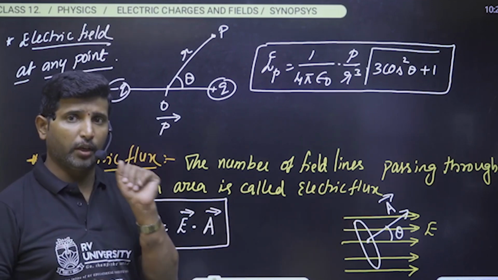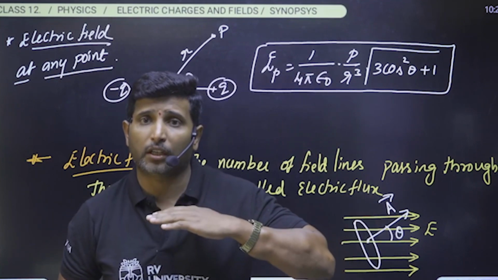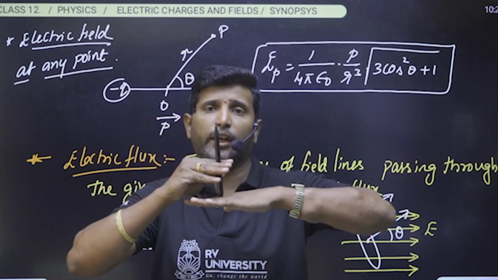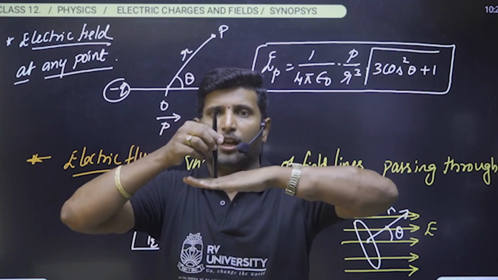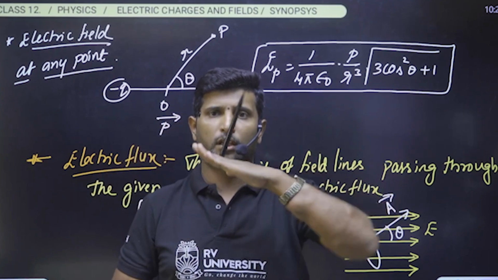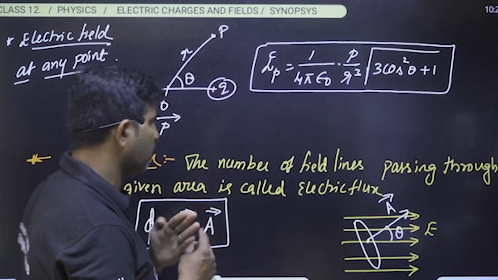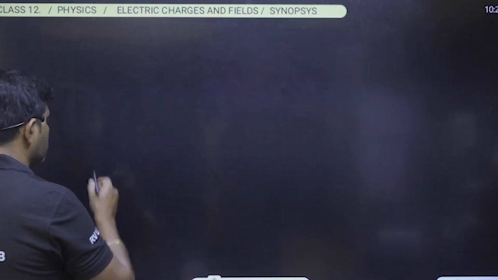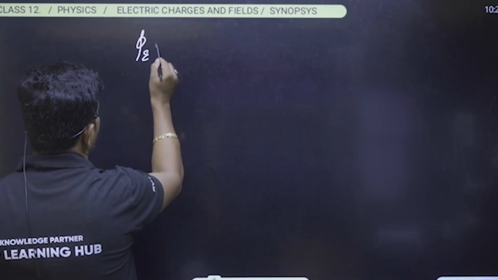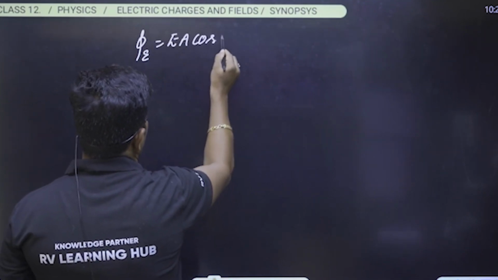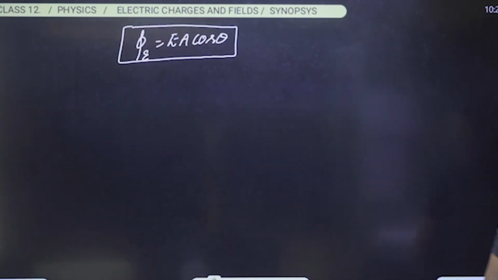Please observe that carefully. For a given plane, or a given coil, or any given surface, the area vector always acts normal to it. If the surface tilts like this, the area vector is directed as shown here. So we have to be very clear. Electric flux can be written as EA cos theta. Is it clear? That is the flux passing through the given area.